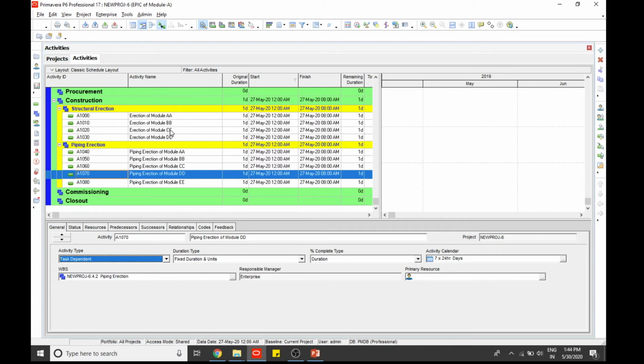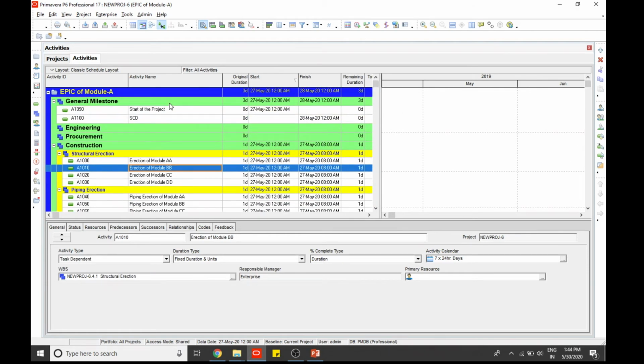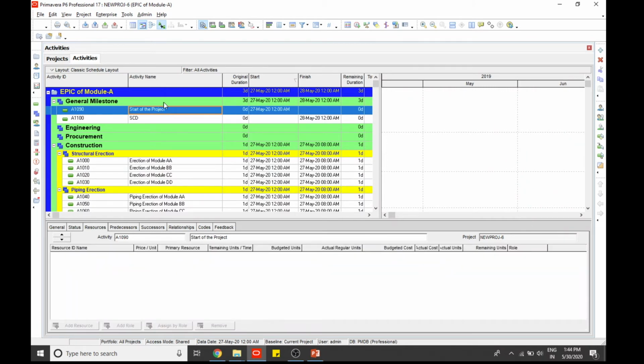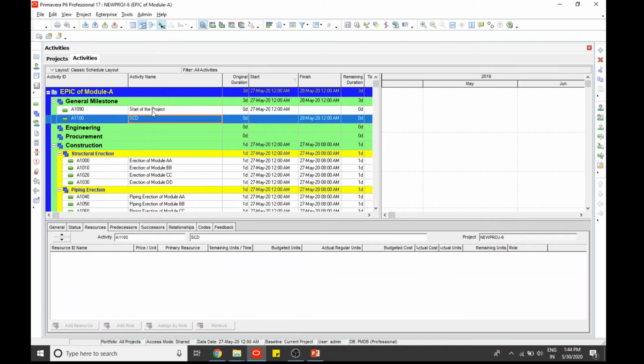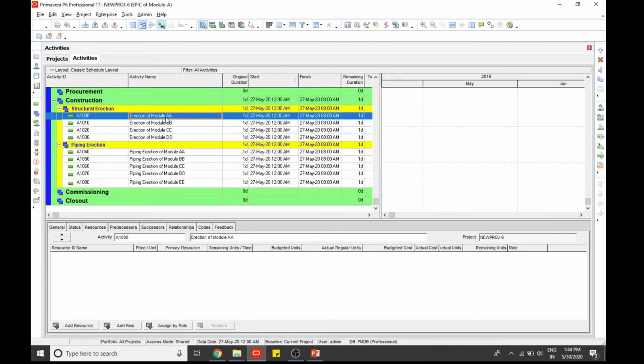Now you can see that the start milestone doesn't need any resources because it does not have any duration, and this erection of module needs a crane or manpower or anything.